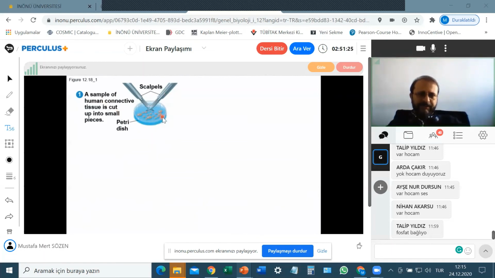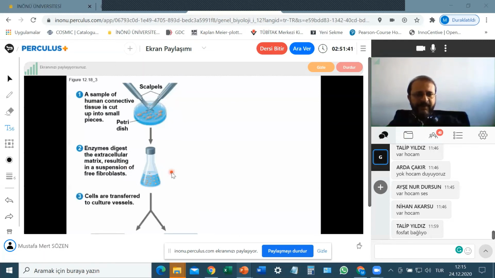We put it into a petri dish, and we add the enzymes that digest extracellular matrix to separate the cells from each other and suspend. And then we put these cells into flasks. These special bottles are called flasks.